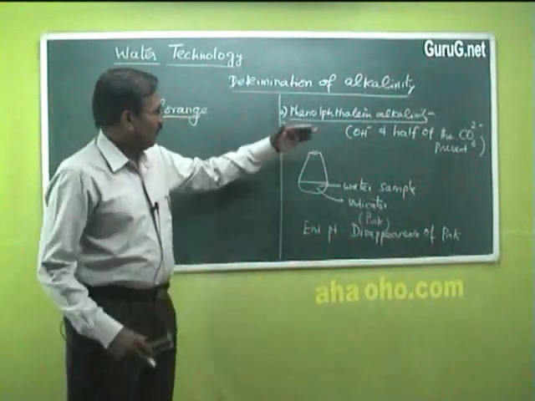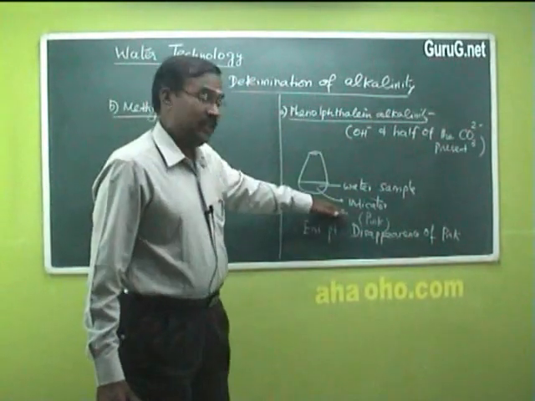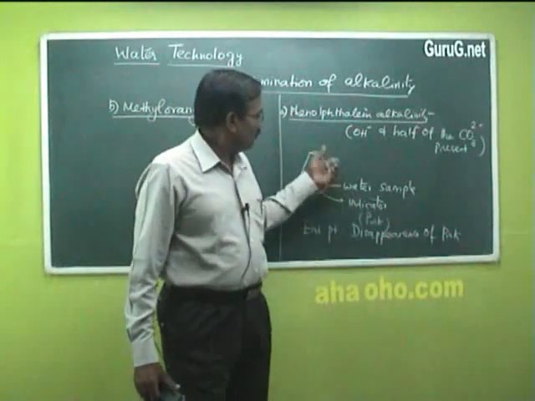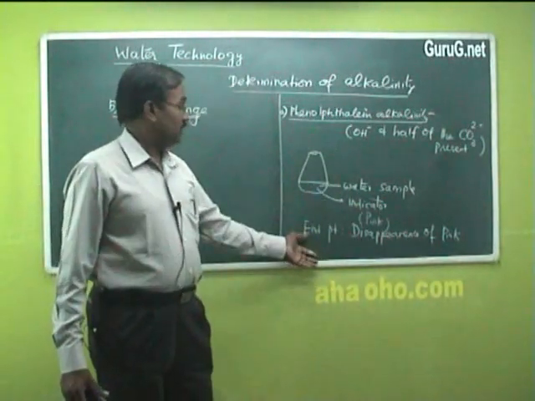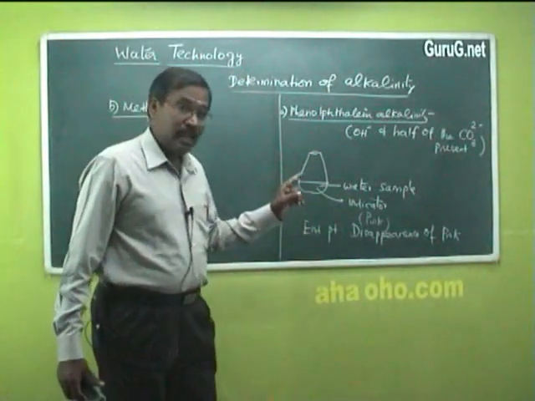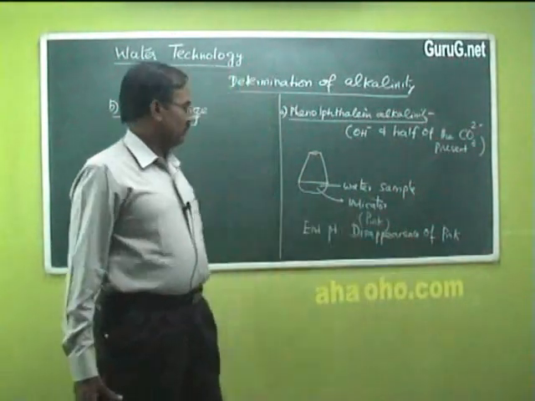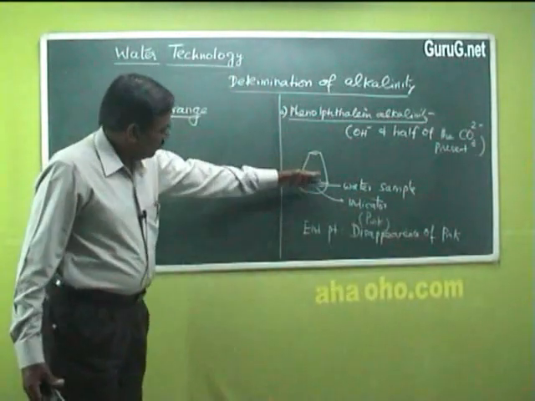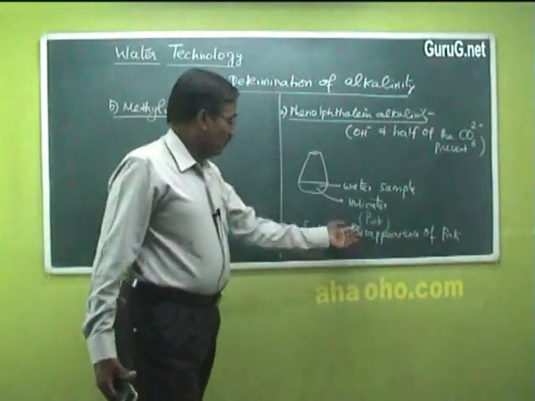Here we have taken a certain volume of sample. Into that we have added phenolphthalein indicator. Color becomes pink. We titrated with standard acid from the burette. The end point is the disappearance of pink color. Now, listen carefully, into the same solution, the solution which we got at the end point, that is colorless now,